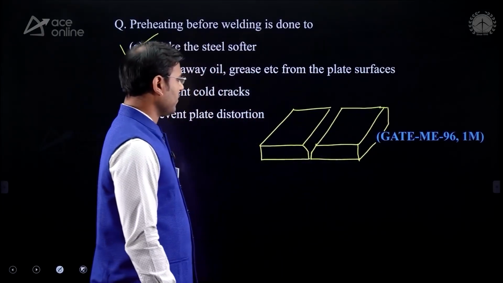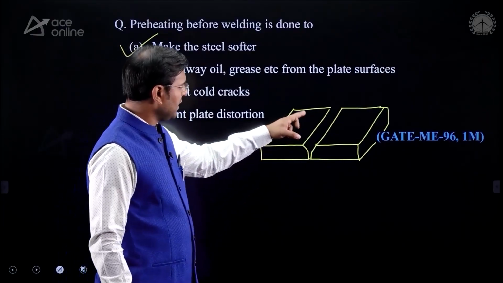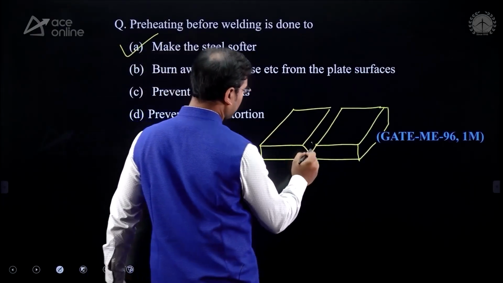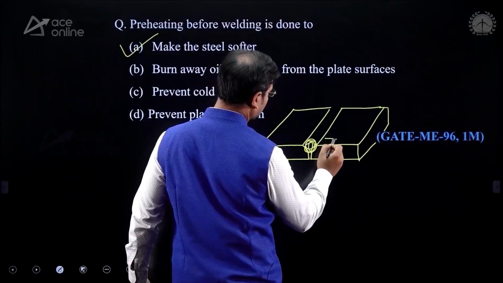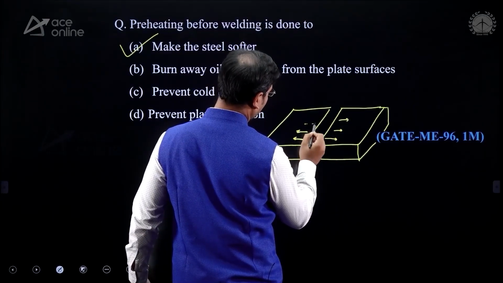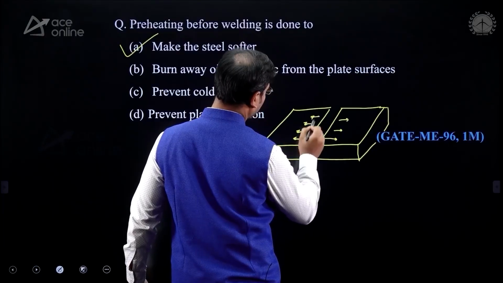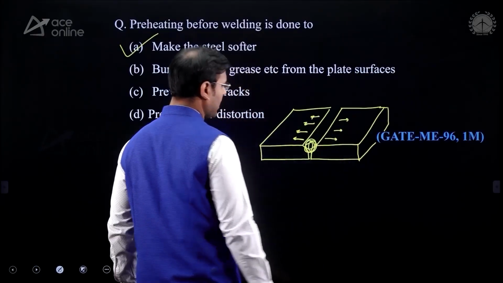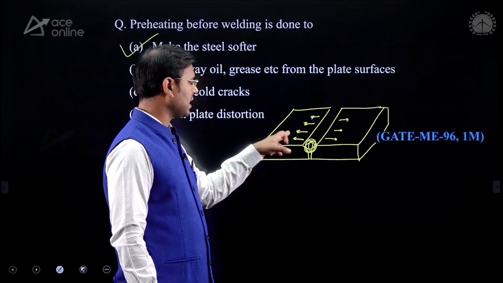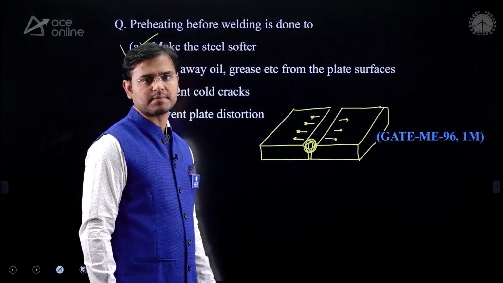Yes. Now see, if you are doing the preheating in that region, then what happened? When the temperature is going in that region, then the transfer of heat is very slow. Because already here we are doing the preheating, here also we are doing the preheating. Means here is a high temperature, here is also high temperature, and that's why the heat transfer is very less.